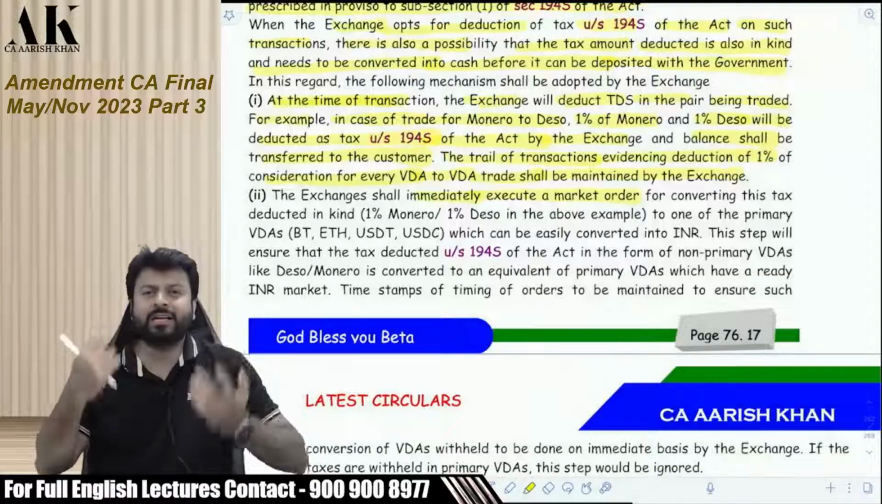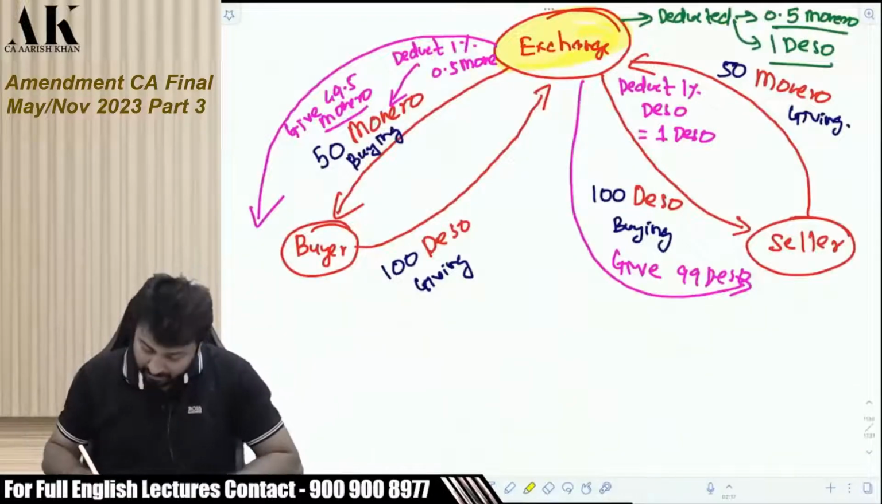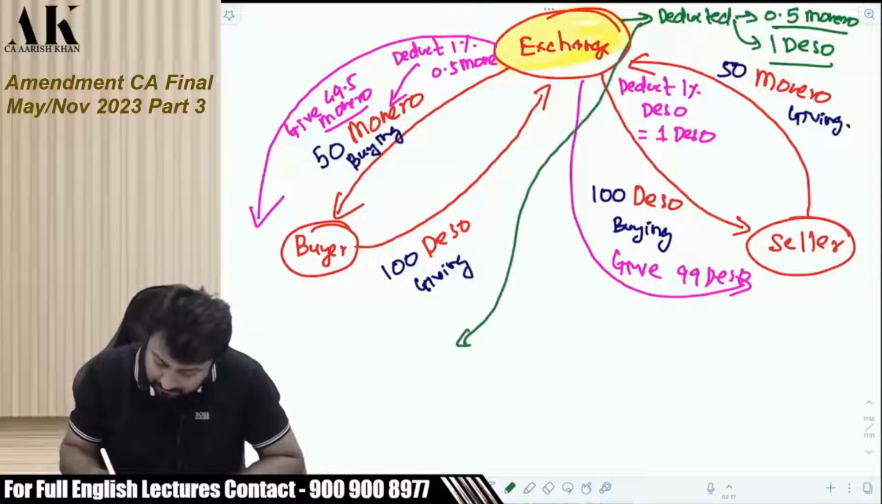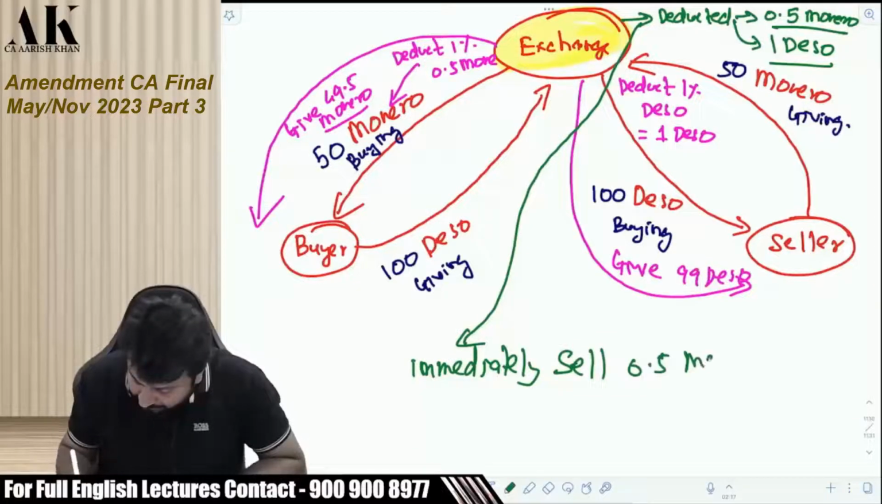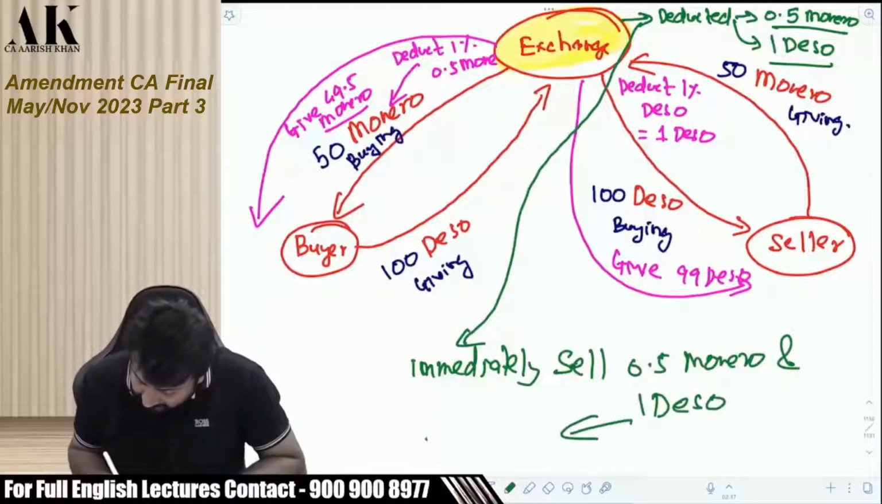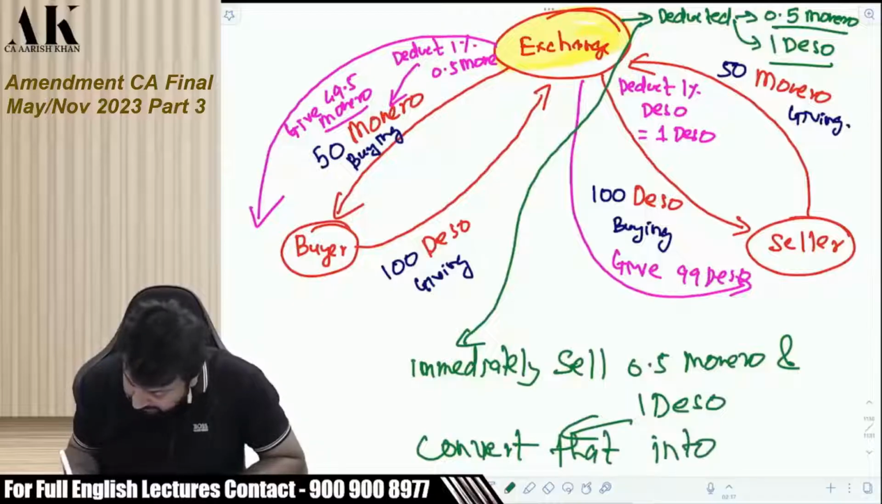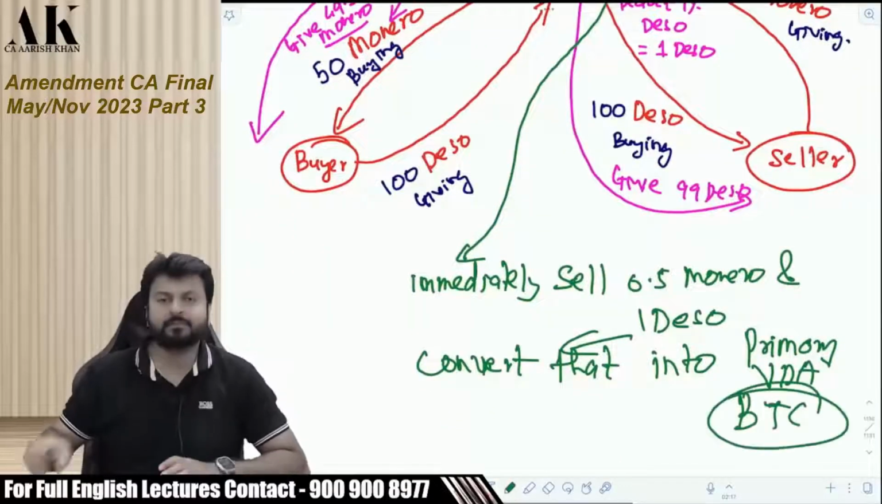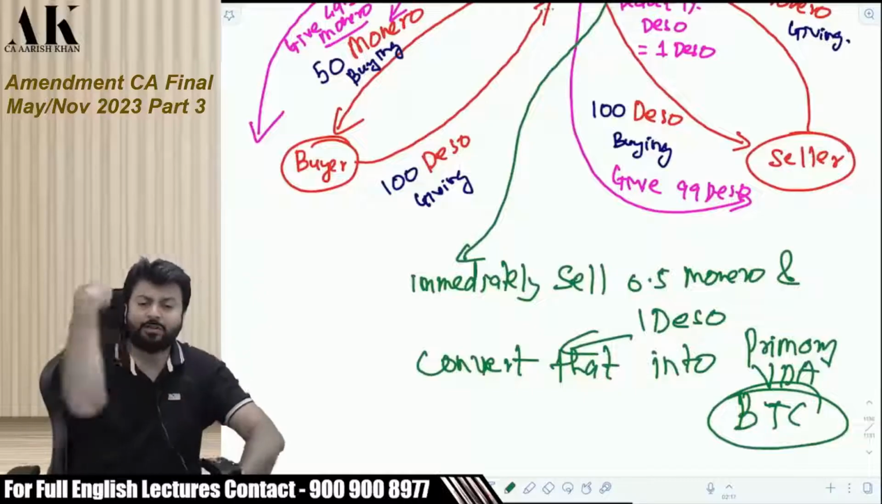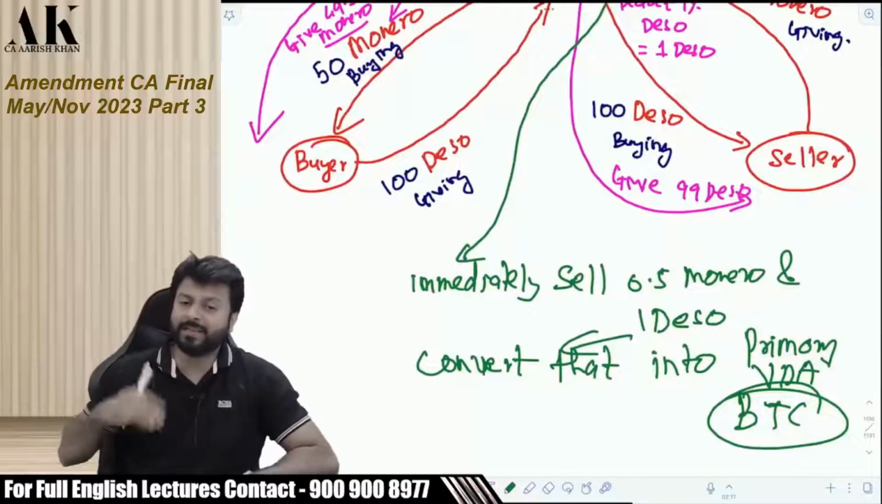These Monero and deso are hopeless currencies. What will the exchange do? It will immediately sell 0.5 Monero and 1 deso and convert that into a primary virtual digital asset. Which is a primary virtual digital asset? Like Bitcoin. It will immediately convert that into a primary virtual digital asset. Immediately.